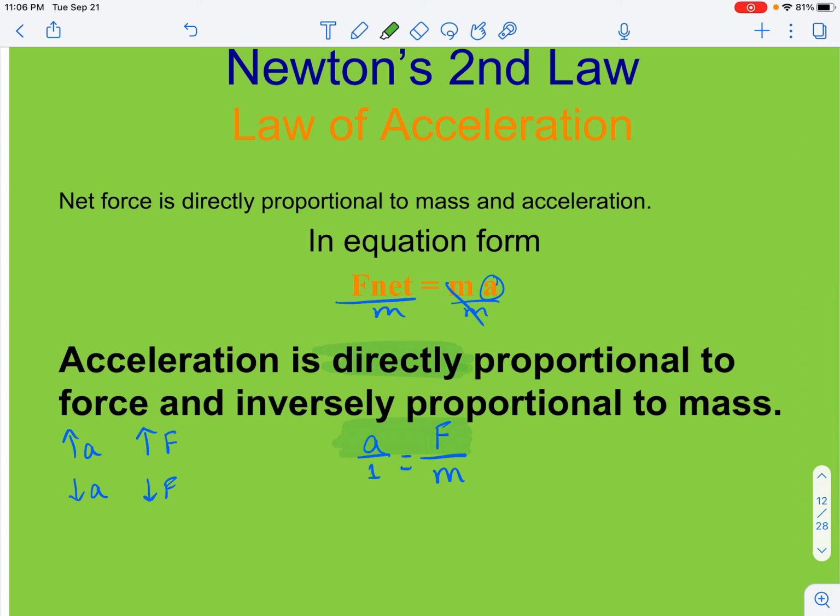So then let's look at the other half of this sentence. Acceleration is inversely proportional to the object's mass.